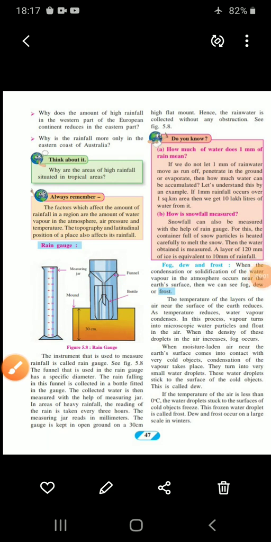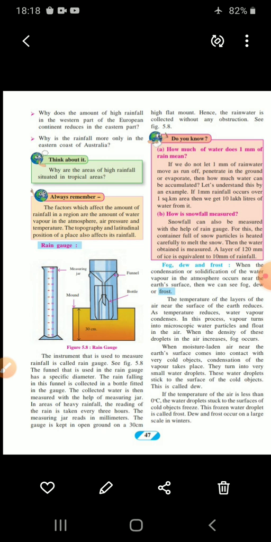Now children, we will see about fog, dew and frost. When the condensation or solidification of water vapor in the atmosphere occurs near Earth's surface, then we can see fog, dew and frost. So these are the types of precipitation which happen above the Earth's surface.